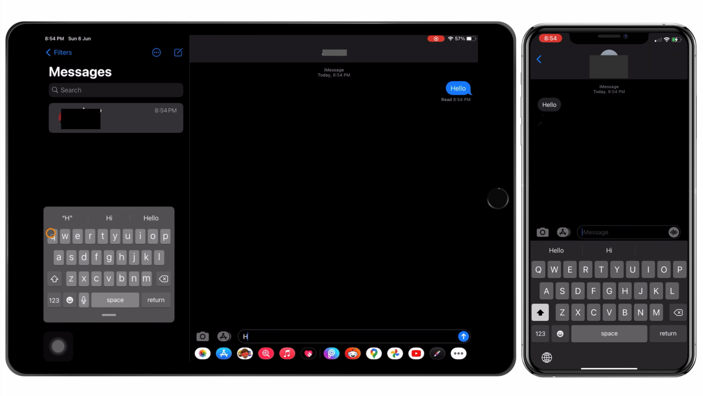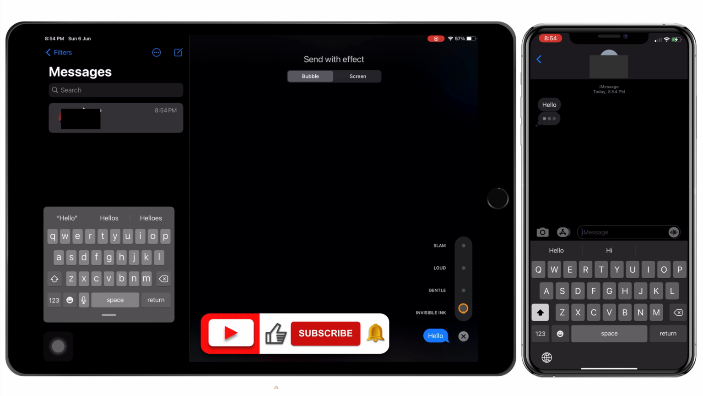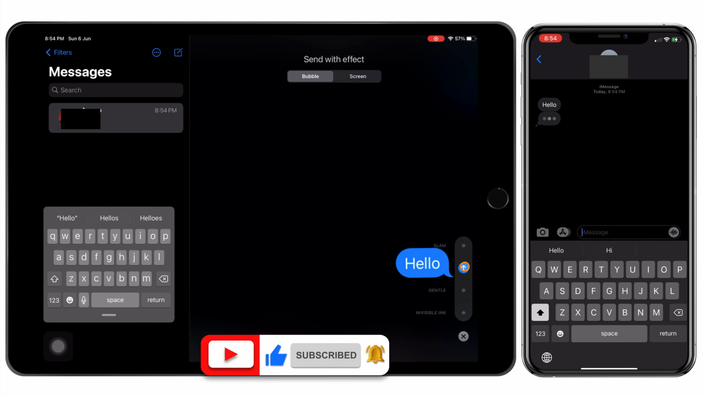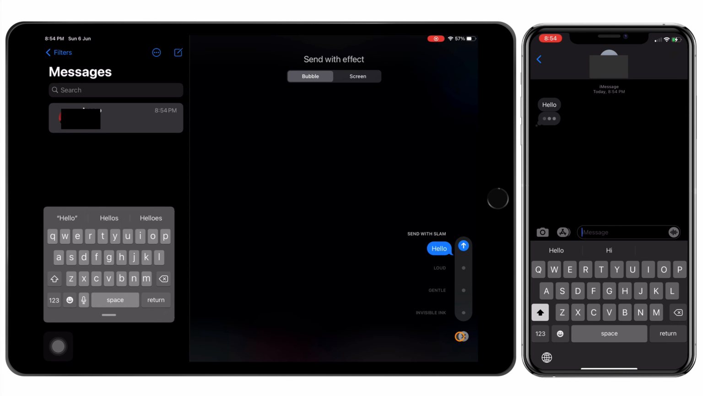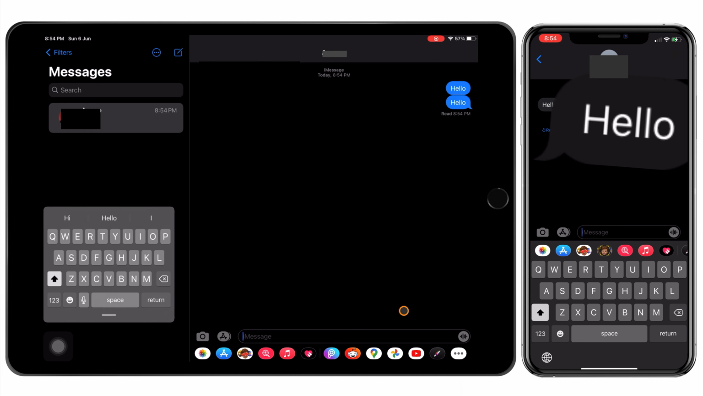Now we'll show how to send a simple animation message. Type the message, then tap and hold the blue arrow send button to reveal or open 4 simple animation types. Select any one of them and send it. I am sending this message to an iPhone, and we can see the effect on the iPhone right side, and also we have an option to replay the message.